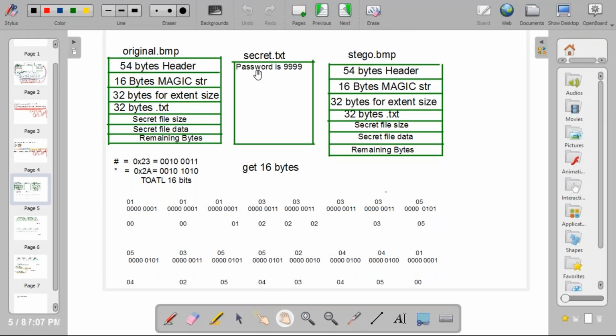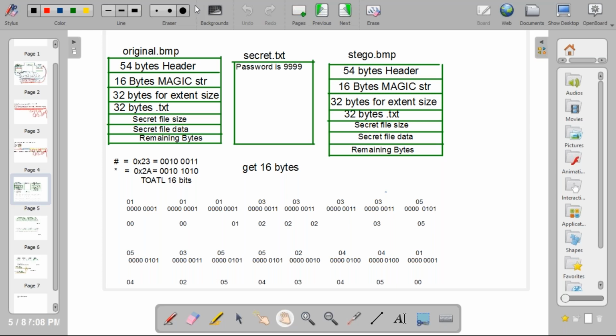Whatever the secret information is inside secret.txt, you need to hide that information in original.bmp, that is the original image, and you need to create the stego image. Whatever content is inside secret.txt, you need to hide it in original.bmp and create stego.bmp.